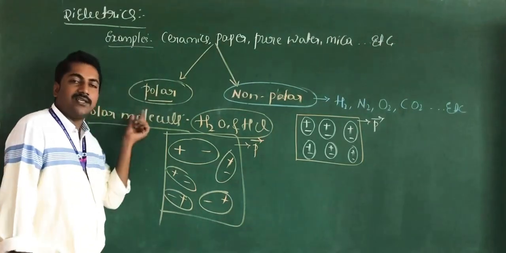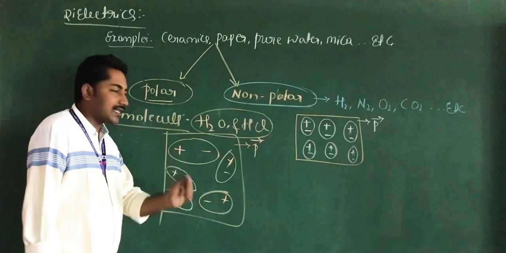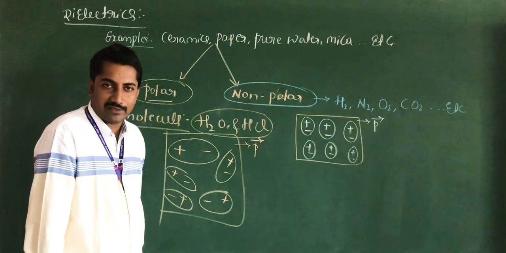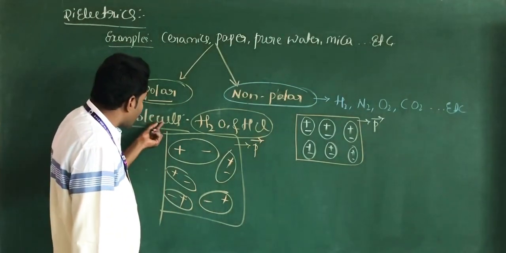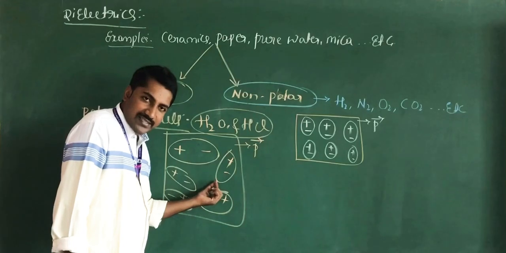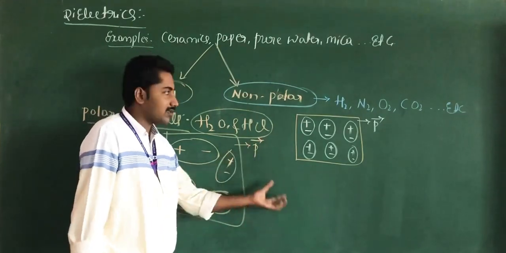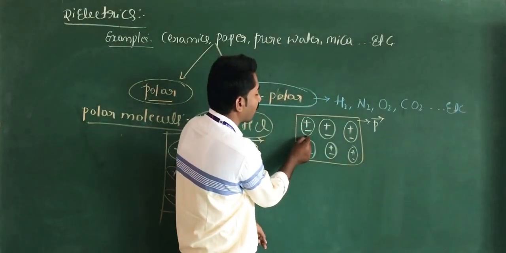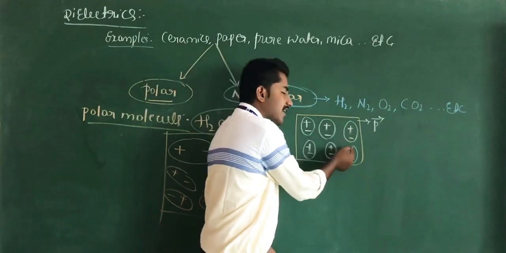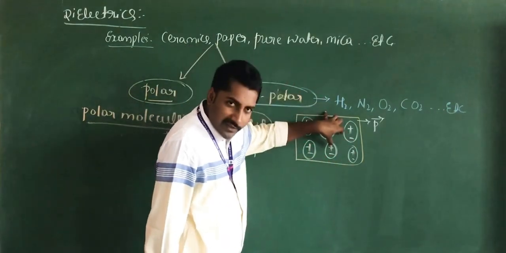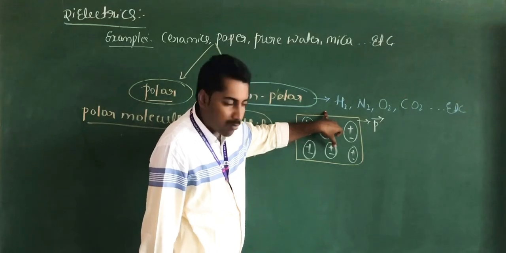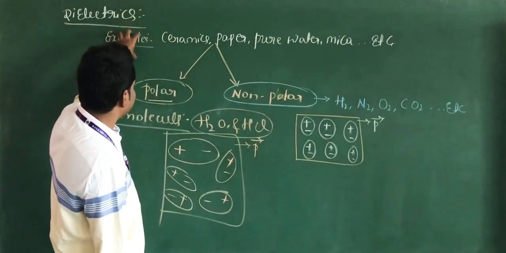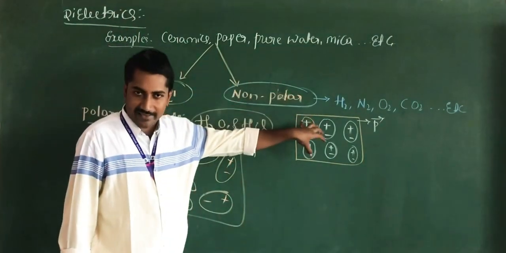Polar molecules are the molecules in which the centers of positive and negative charges do not coincide with each other; they have an unsymmetrical shape and a permanent dipole moment. Non-polar molecules are the molecules in which the centers of the positive and negative charges coincide with each other, and they have a symmetrical shape. This is about dielectrics and types of dielectrics.